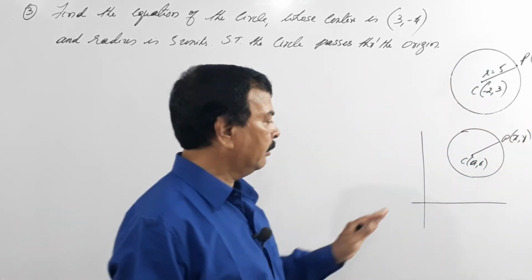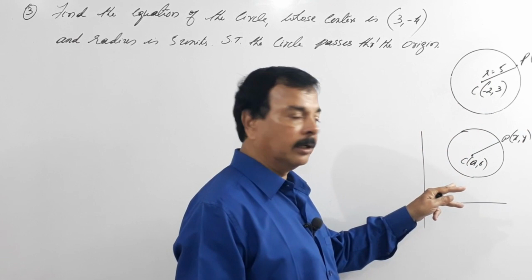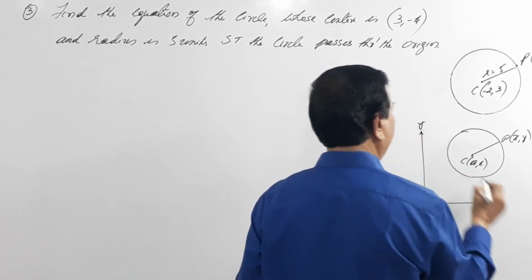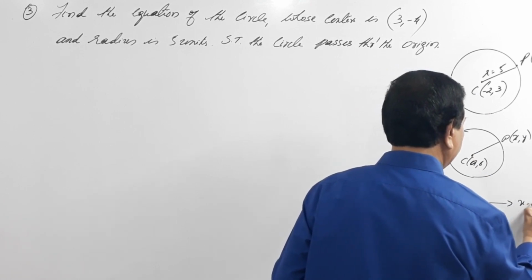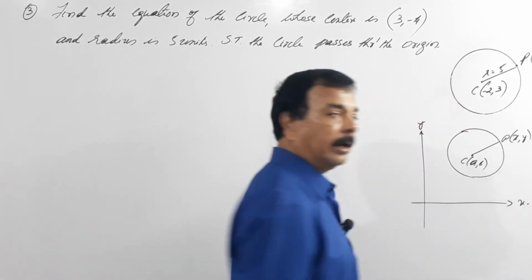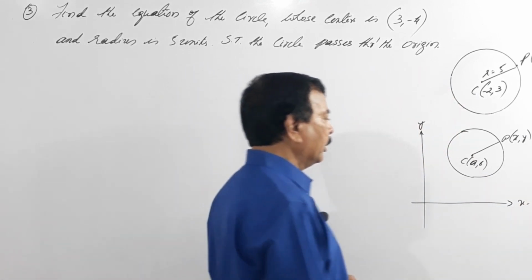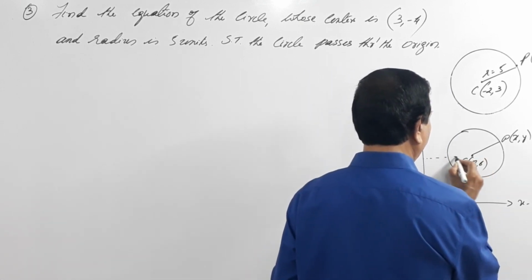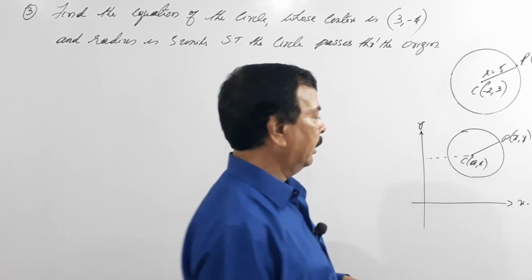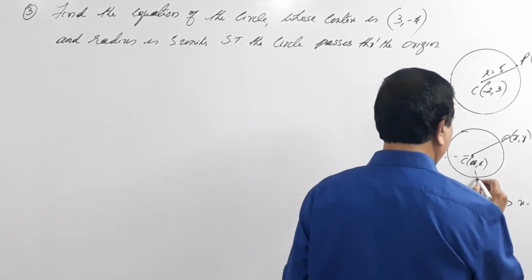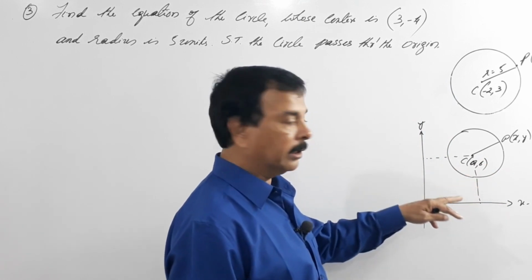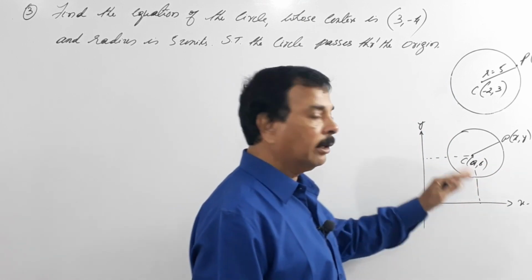This is a circle which is in the first quadrant. Here, if you call this the y axis and this is our x axis, and from this point you take a perpendicular to y and a perpendicular to x, it gives the coordinates, the x coordinate and y coordinate.